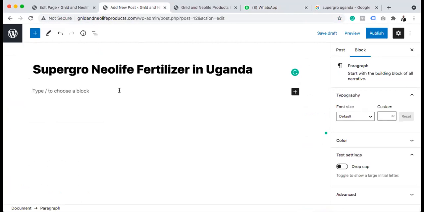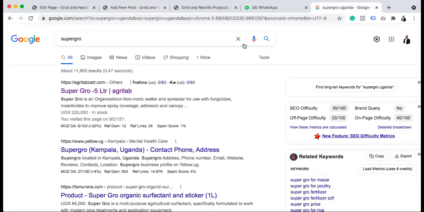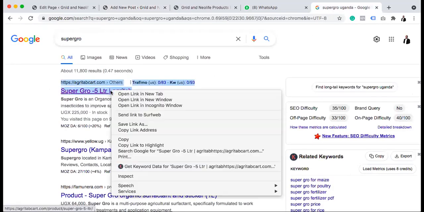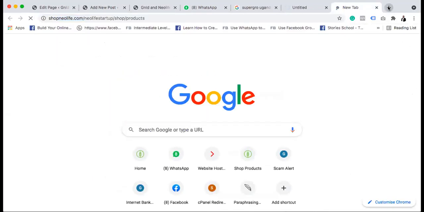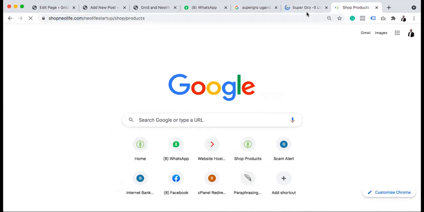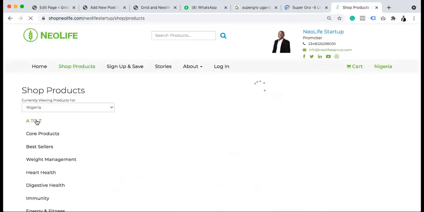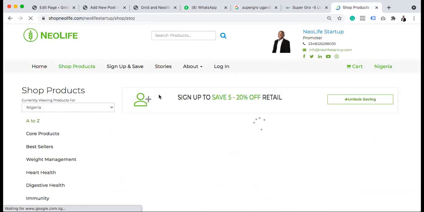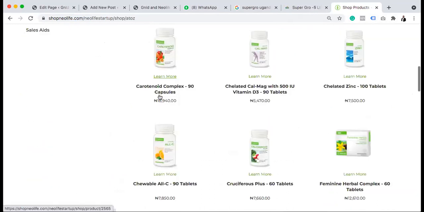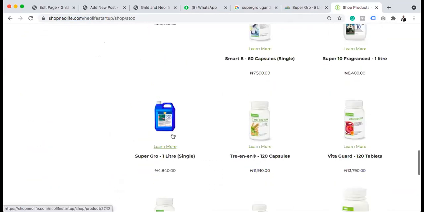So contact Victoria on this, right? So now, what I'll quickly do for now is, let me check the information that these people have on the landing page one. I'll also go to Neolife. So instead of thinking of where you are going to get content, you find the content around the internet. You have content here on the shop Neolife, but the content might not be enough. So this is Super Grow.